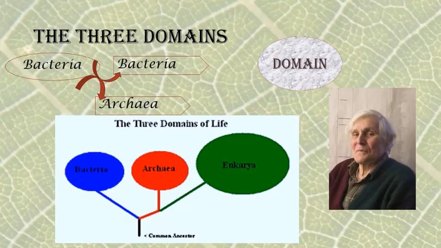The arrow here indicates evolution. So you can see from a common ancestor, three cell types evolved, forming the three domains of bacteria, archaea, and eukarya. This is the three domain system of classification, or the sixth kingdom system of classification.